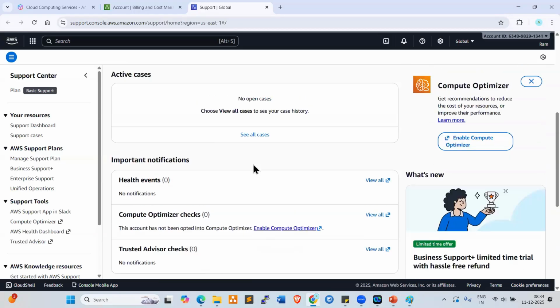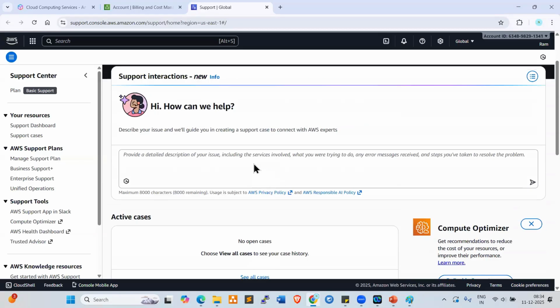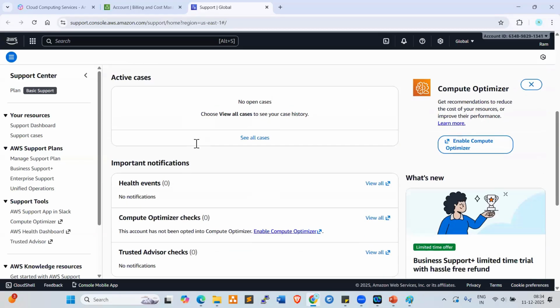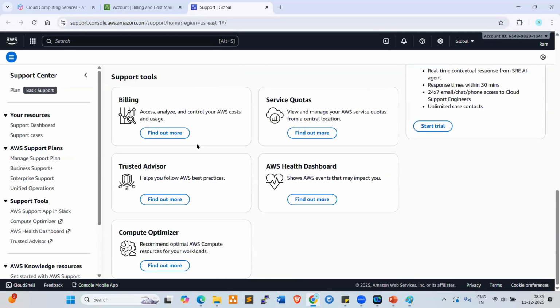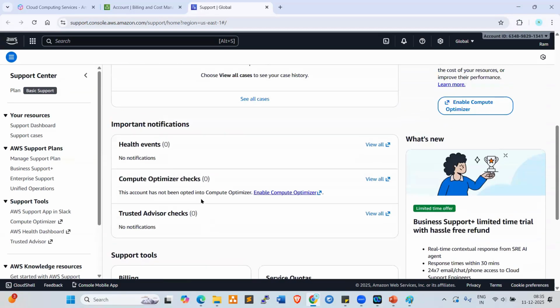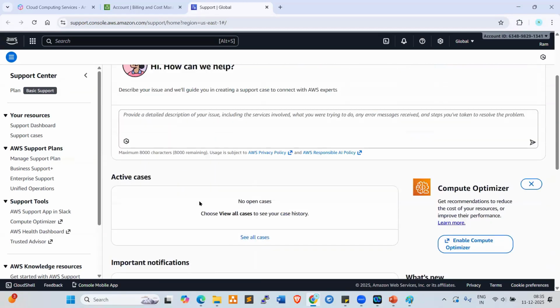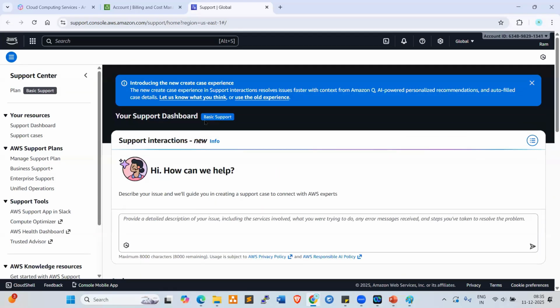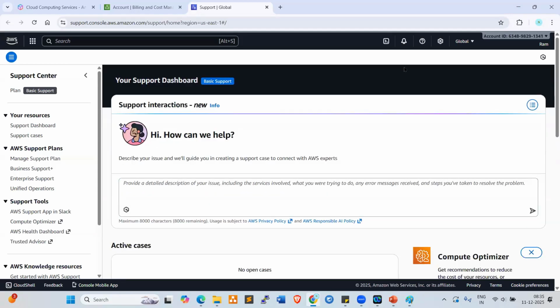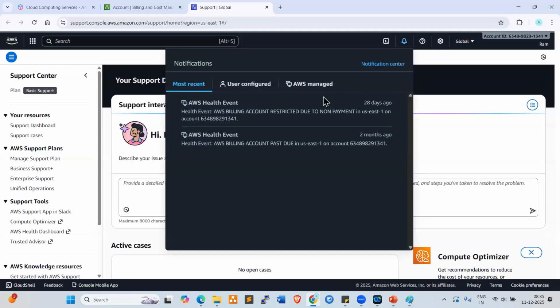Whatever the support you require, you can get the support here. Basic support or custom support or any technical support or any billing support, look at here. Billing support, service quotas, if you want to check, right? Whatever support you require, you can get from AWS. So basic support, your support dashboard basic. Here we need to give a comment, right? Then it will ask you to provide your billing or any support information.